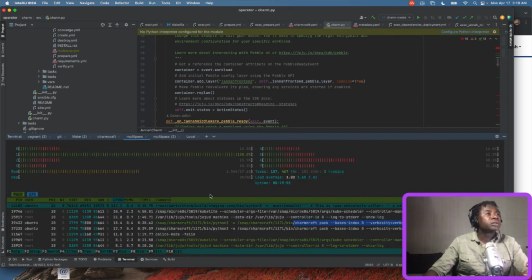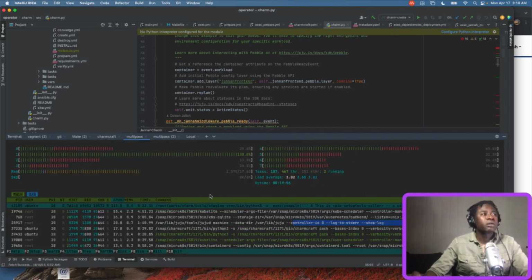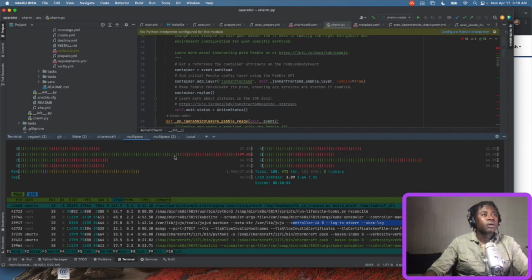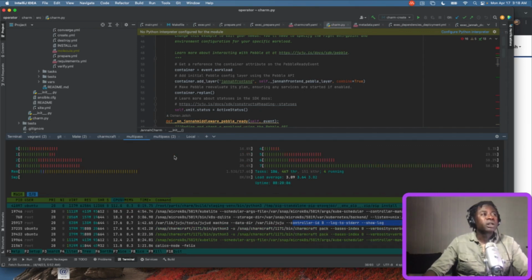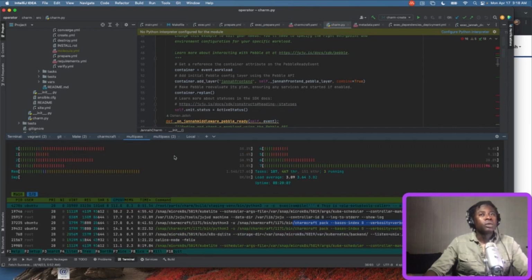The packing is still happening. So just keep an eye on the processes right here. This one is very busy. Okay, so at least they're churning along. They're doing work.